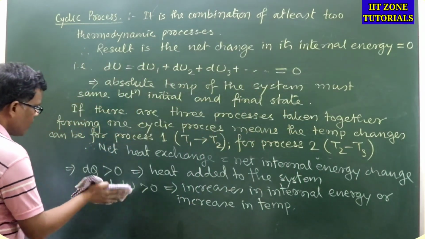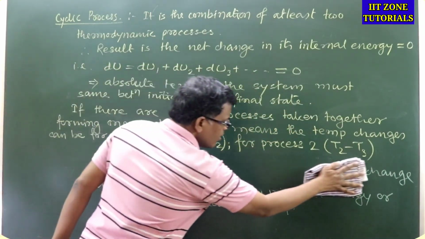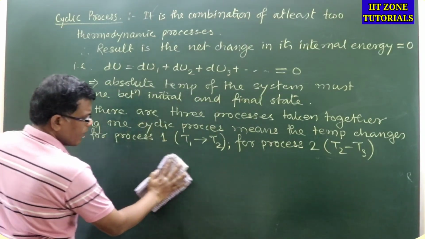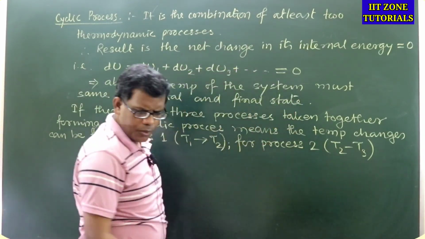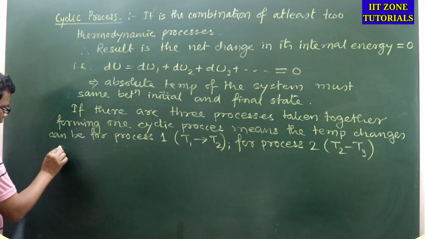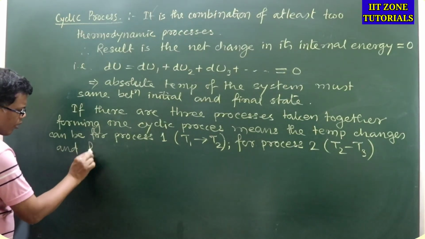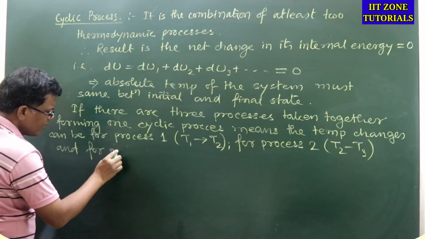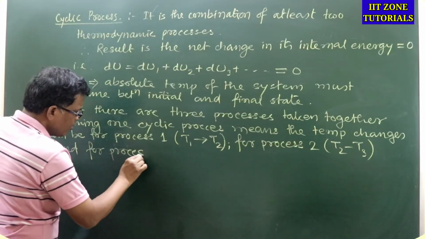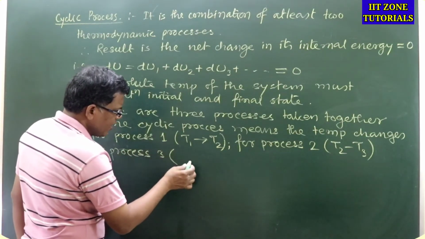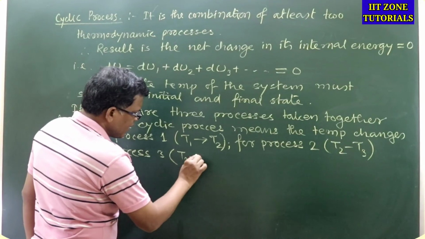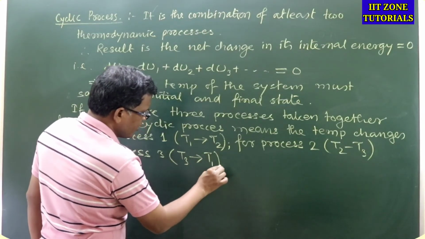And for process 3, let it be T3 back to T1 only.